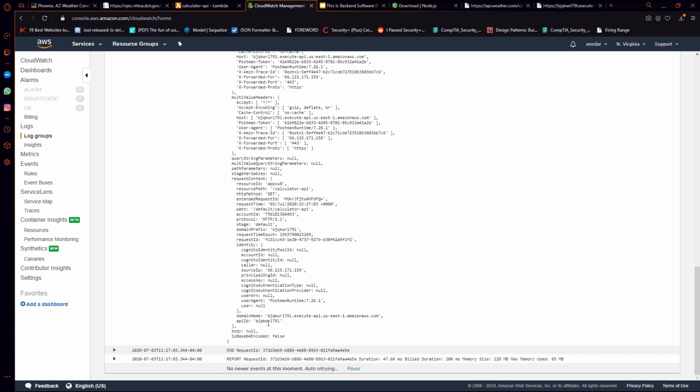So there are differences, but for the most part, this is the standard event schema for that object that's coming into Lambda. Okay, now what I want to do is see if I can populate this query string parameters object, because what we want to do is ultimately get some context about what kind of job we want to do. For instance, if we want to add or subtract or multiply, and then get some parameters for the values that we want to perform those operations on.